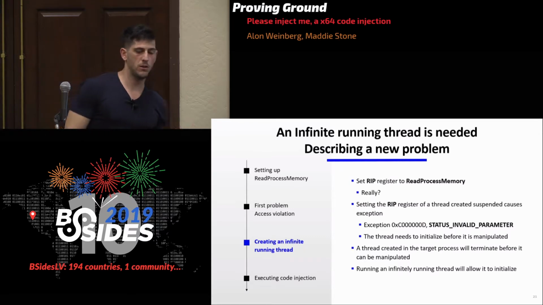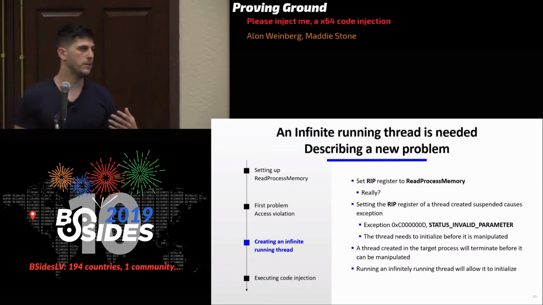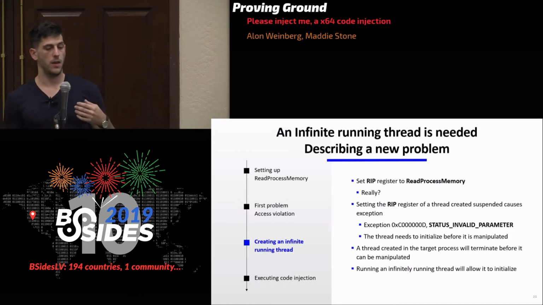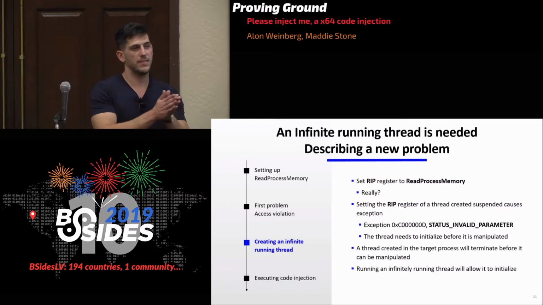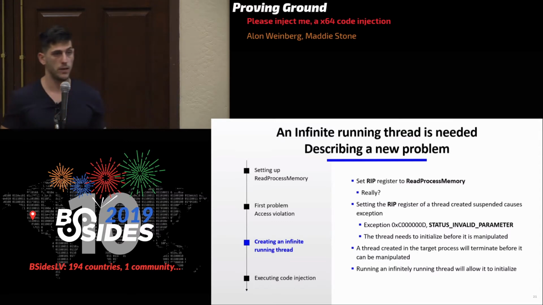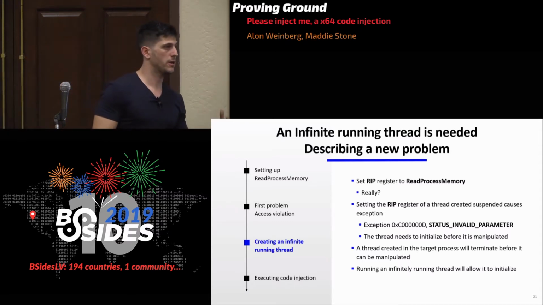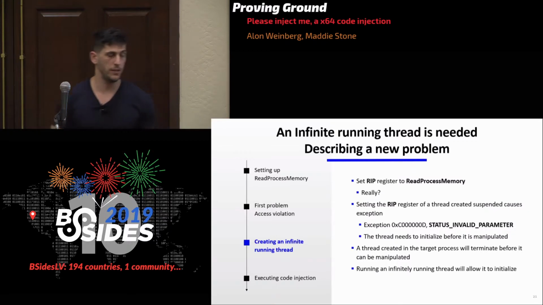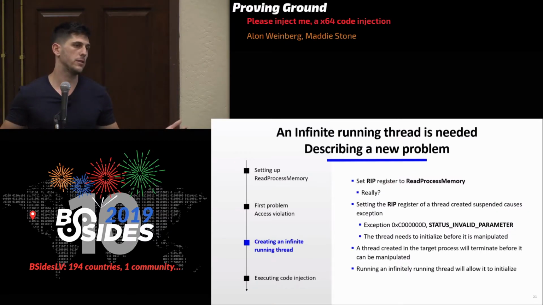So what we need now is to let a thread initialize before we can manipulate it, before we can change RIP or do something with it. But if we start a thread and just execute it, and don't create it suspended and let it initialize, it's going to terminate right away. So we want to create an infinitely running thread. It will give us time to initialize it, and then we have time to manipulate it because it just keeps running, it's not stopping, it's not terminating.